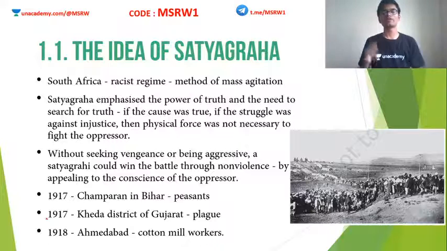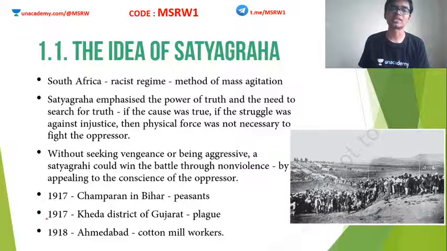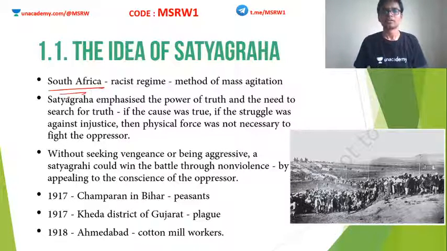Before coming to India, Mahatma Gandhi was in South Africa. He was not idle there either. He was fighting for the people who were considered inferior based on racism. In South Africa at that time we see apartheid and those kinds of racial discrimination.